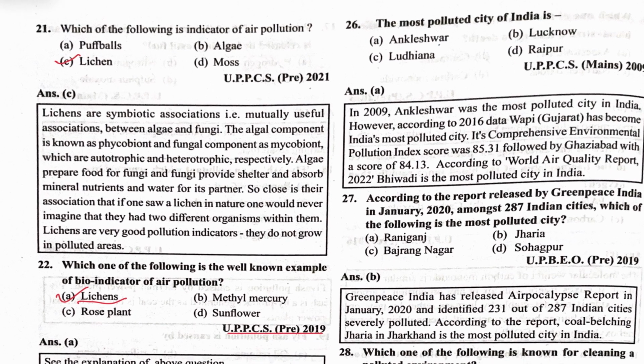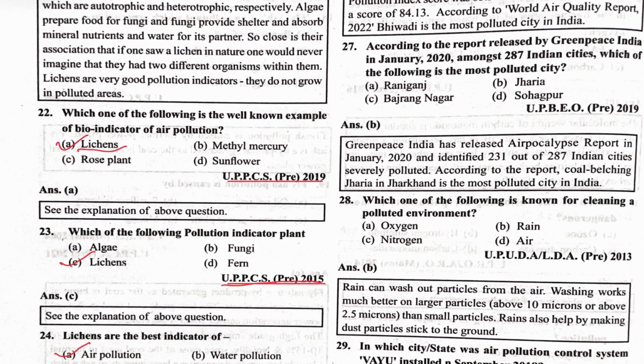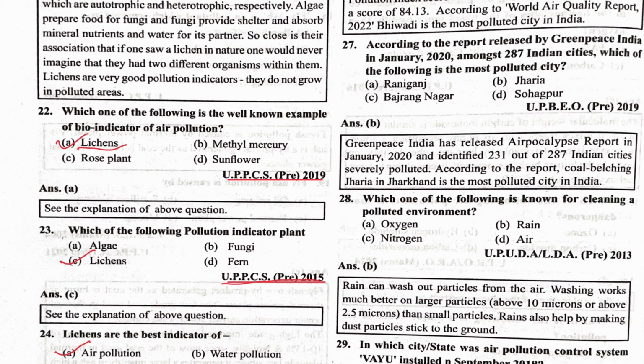Next question. The most polluted city of India is. This is a very old question. We cannot remember, and if this question is asked, then it will be related to current affairs. According to the report released by Greenpeace India in January 2020, among the cities, which of the following is the most polluted city? So this is a 2020 question, so there is no need to remember it.